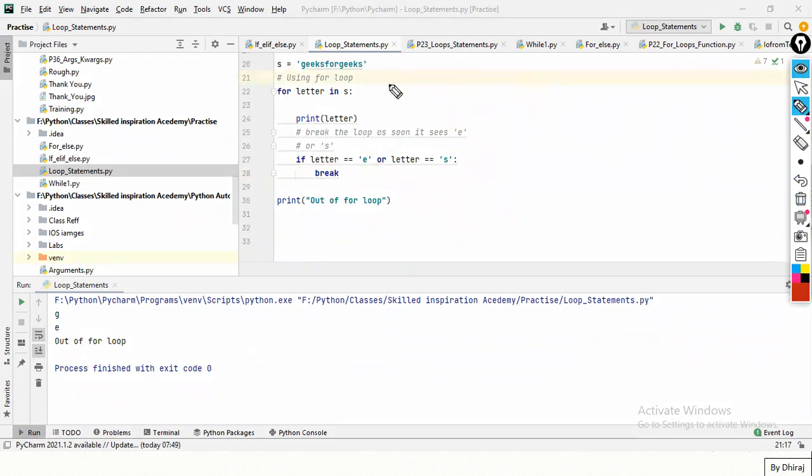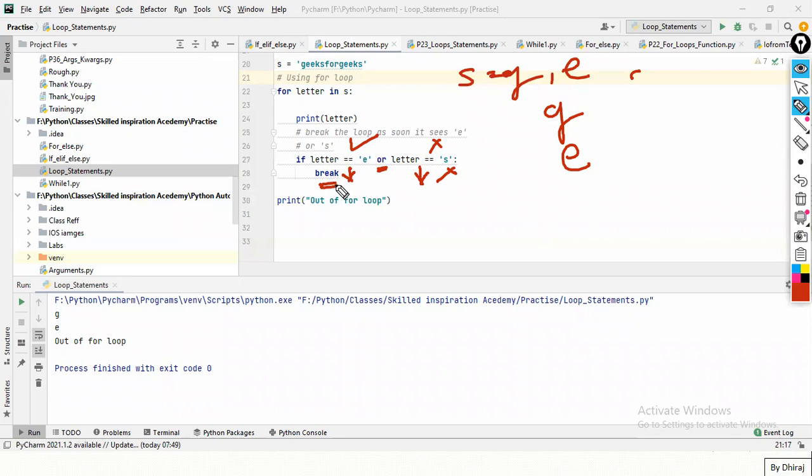Let's go side by side. S equal to G at the first moment. Print letter. Print G. Is letter equal to E, or letter equal to S? No. My loop will not get inside. Again, next. S equal to E now, right? Print E. Okay, it's getting printed, E. If letter is equal to E, oh, this is true. Or letter is equal to S, this is false. But that's fine, it is or. So any one condition is true.